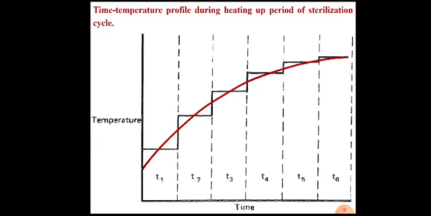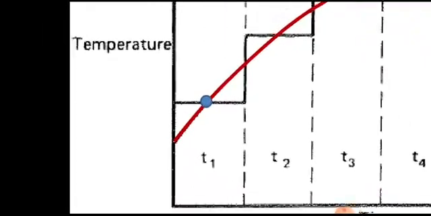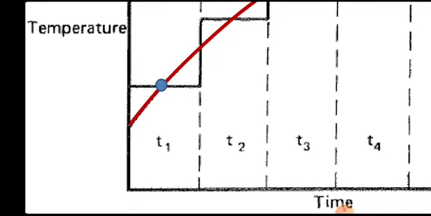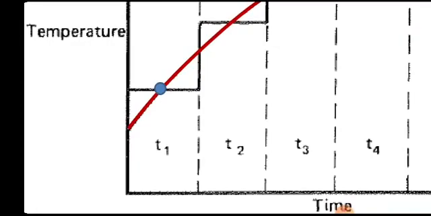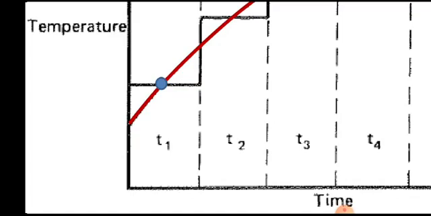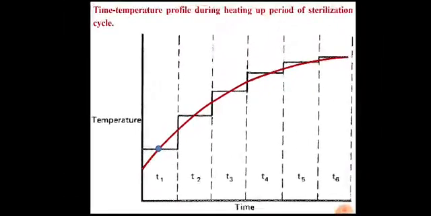Now the next part is how to calculate the Del factor. For each time increment, say for example T1, the midpoint temperature for T1 is recorded as shown in the figure. This is T1, the midpoint of T1, and the corresponding temperature on the y-axis.